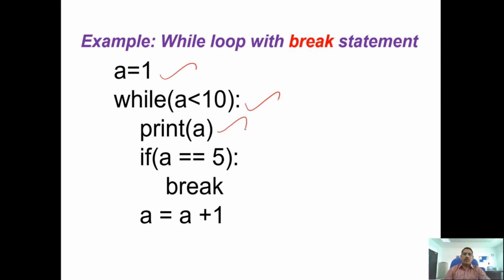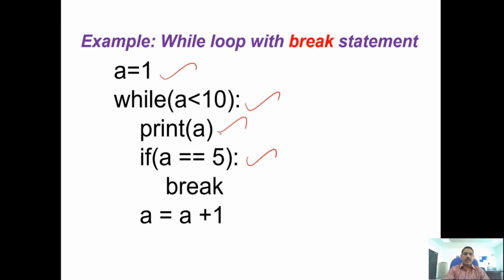So where we are going to break the loop? When the condition if a equal to 5, the a value reaches 5, now we are going to break the loop and come out from the loop, as we discussed similarly in the for loop. So now the loop will execute.